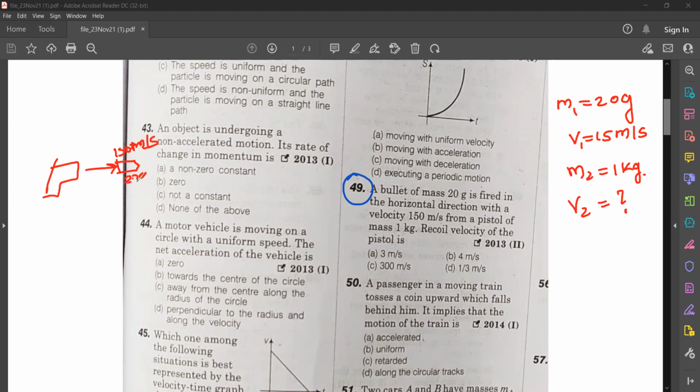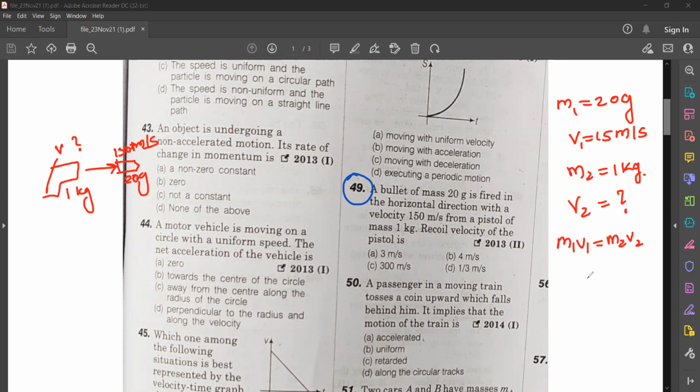Mass is 20 grams. Pistol velocity we don't know. We know the mass, that is 1 kilogram. So we'll use conservation of momentum, that is M1 V1 is equal to M2 V2.